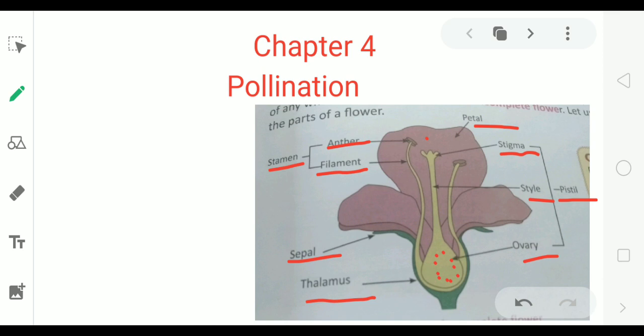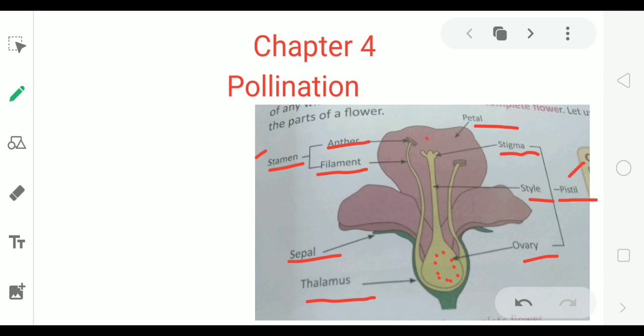If flower has both pistil and stamen, that is female part and male part, then it is called bisexual flower.